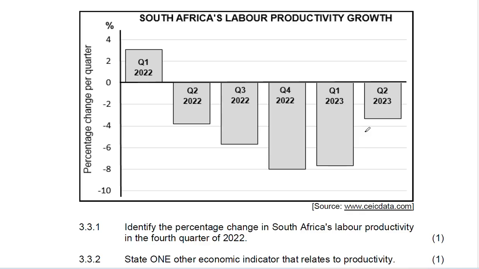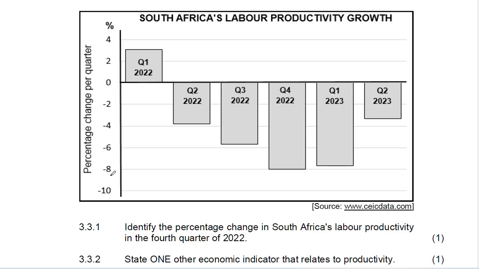It is very important for you to read with understanding and see what you are provided. In this case, we are provided full year information for 2022, and then for 2023, we are provided only the two quarters. Then what do we see in terms of percentage change per quarter in terms of labor productivity growth?